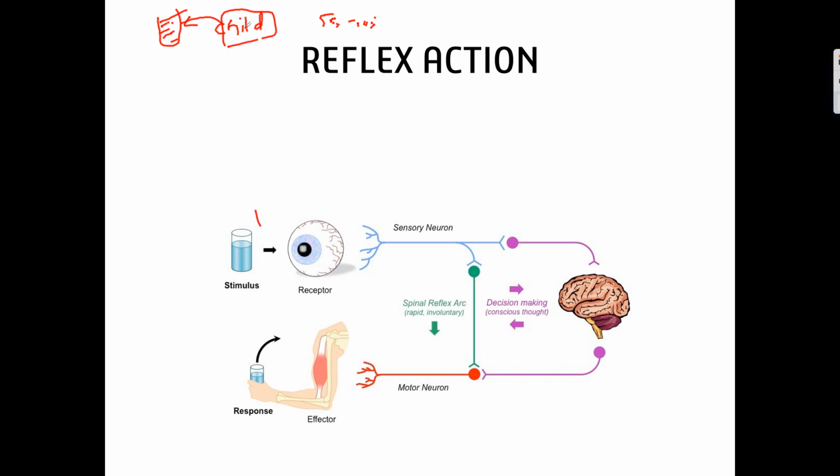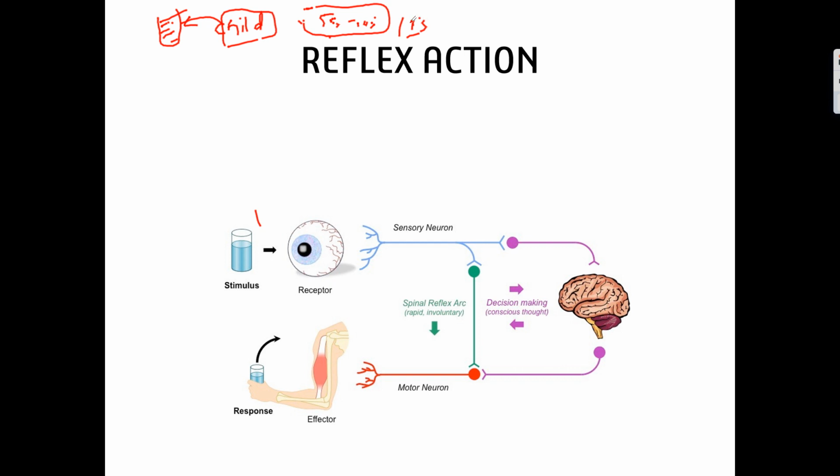But the very next day, when the child touches the cup, he will remove the hand within a fraction of a second or less. How? Here, the child's brain has learnt that this is a hot object and shouldn't be touched. To process the information it took 5 to 6 seconds on day one, but on the next day it doesn't take any time.